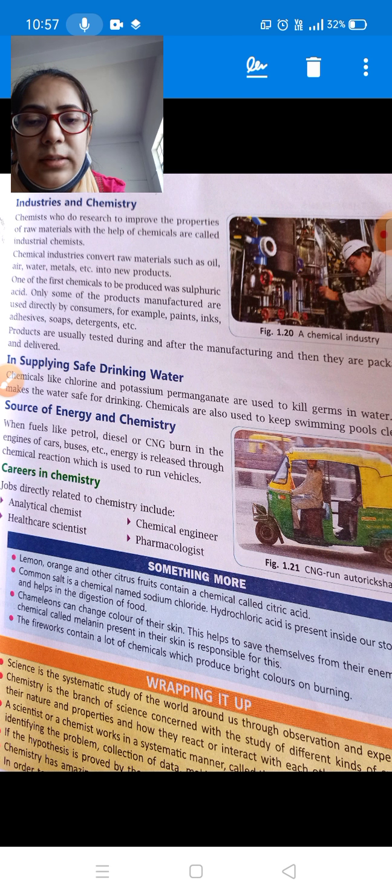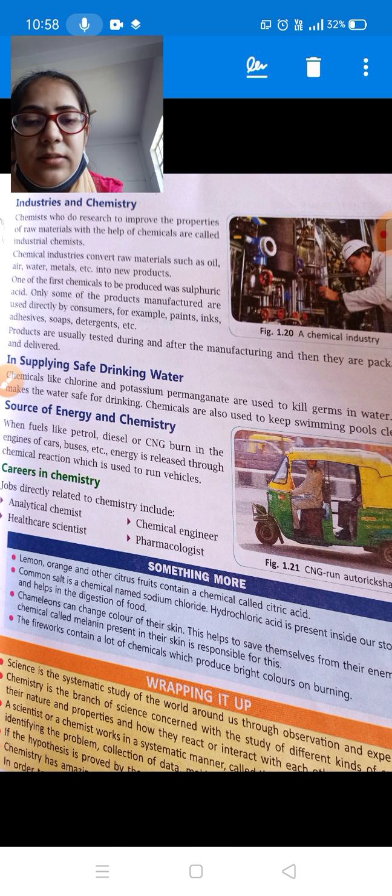Products are usually tested during and after the manufacturing, and then they are packaged and delivered. Firstly, industrial chemists prepare the products in industries. After that, they are tested, to check whether they are harmful to us or not, and then they are packaged and delivered.